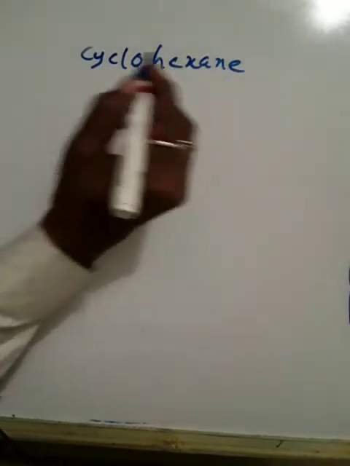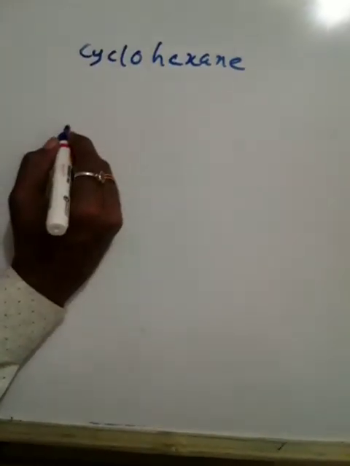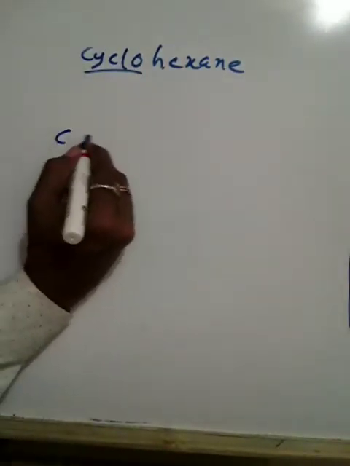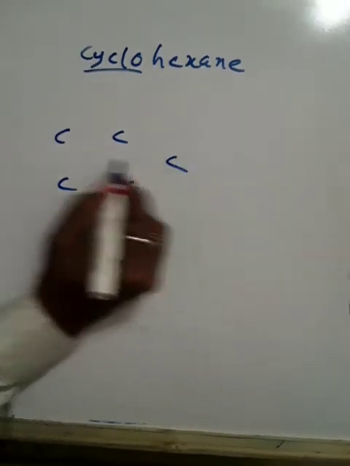Okay. So actually, the structure of cyclo means a ring. Hexane means 6 carbons: 1, 2, 3, 4, 5, 6.